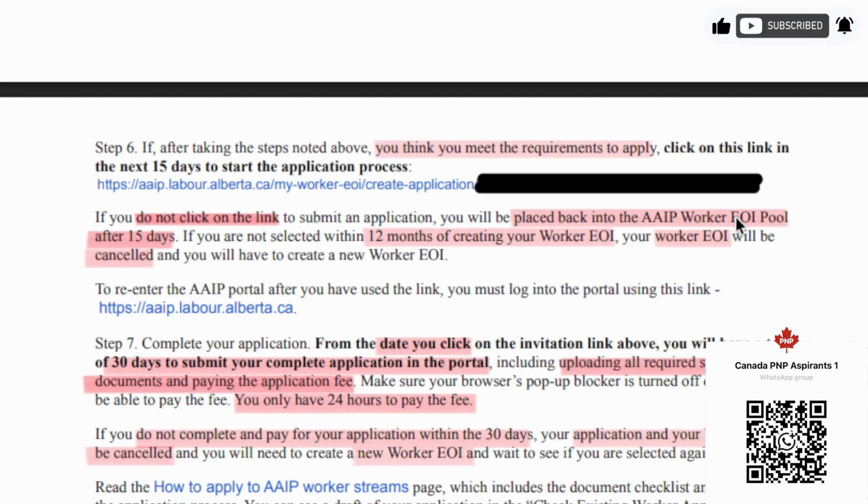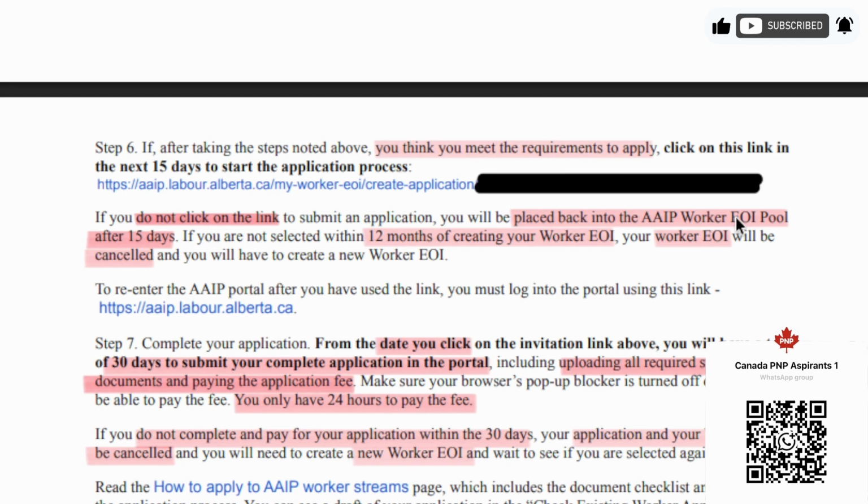So if you don't want to do anything, if you want to reject, don't do anything. It will automatically put you back in the Express Entry pool where you were, and then you will have to wait for the next invitation. If you are in the pool for 12 months, your expression of interest will be cancelled, which is very clear from the expression of interest process itself. Your expression of interest is valid only for 12 months. After 12 months, you will have to recreate your expression of interest.